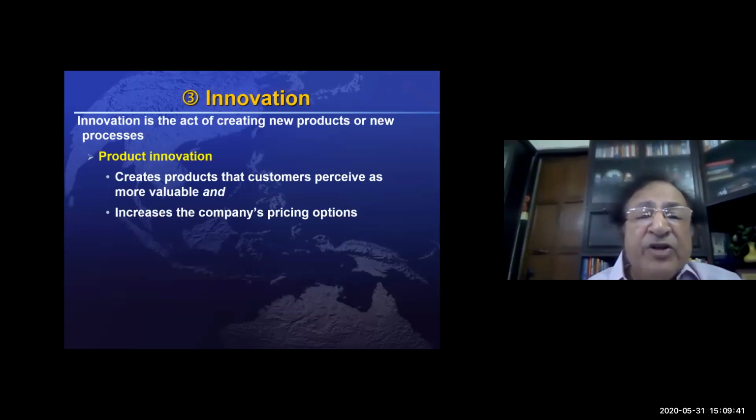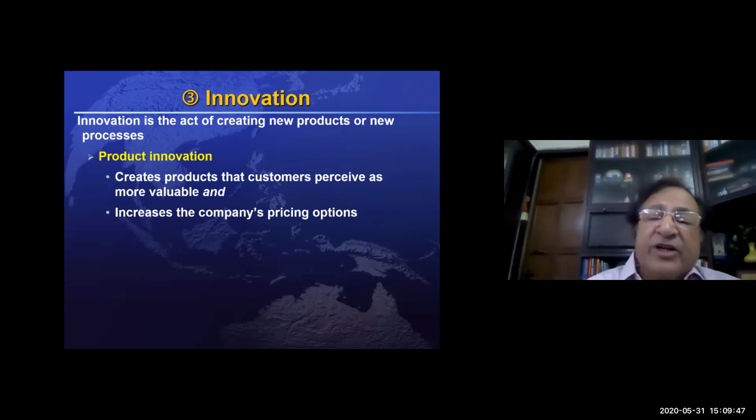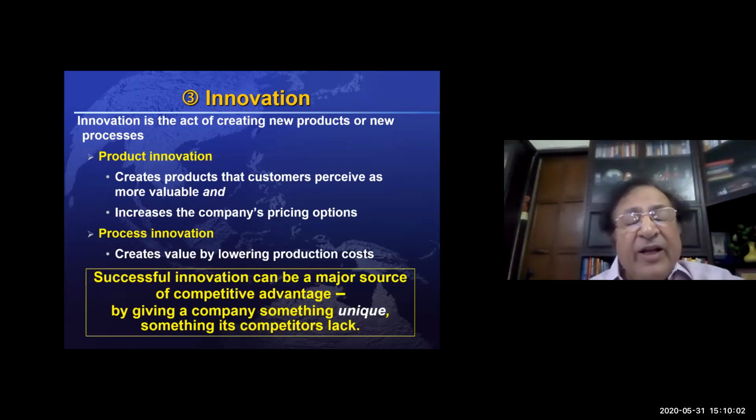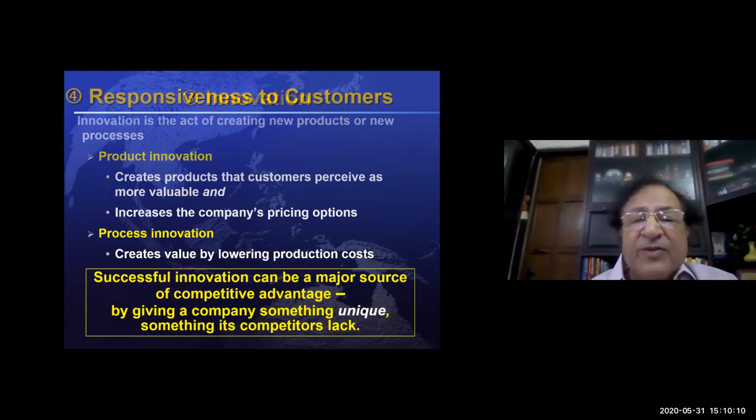Third is innovation. Innovation is of two kinds. One, product innovation, which can give a better product and better pricing options. You can increase the price. Or there could be process innovation. Process innovation is where you create a process which lowers the production cost. So innovation can help both by increasing the utility part and also lowering the cost part.